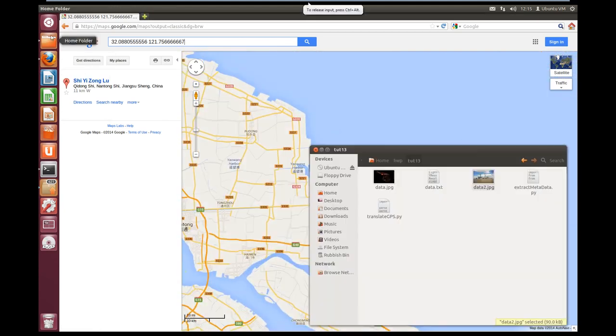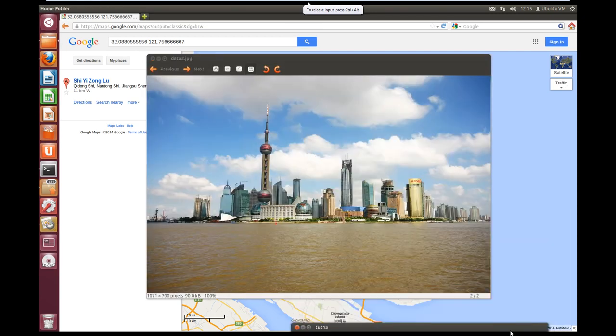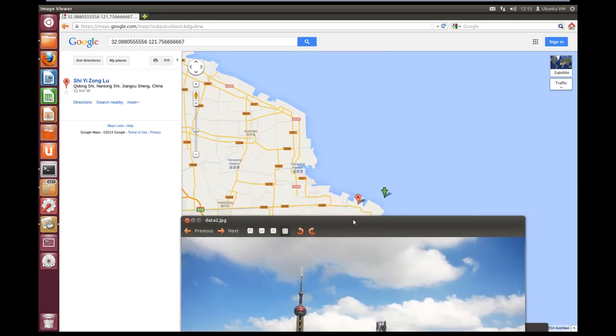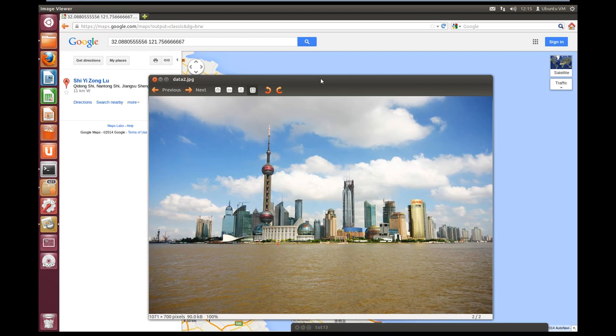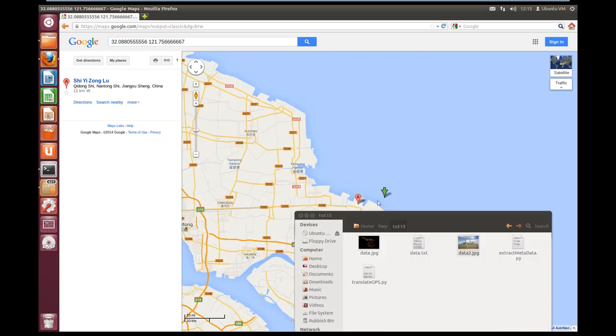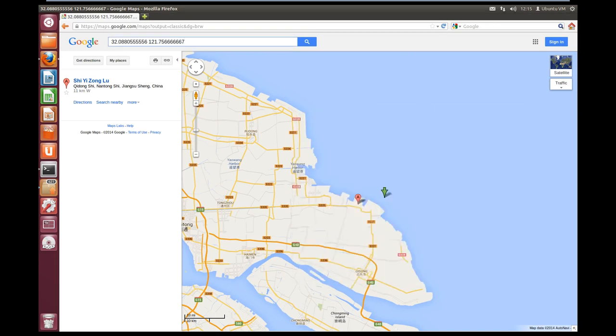So we can pull up our image we did before, and does that seem to match? Does it seem like they're on the water? I think it does. Looking straight at Shanghai. Cool. So yeah, hopefully that was cool.